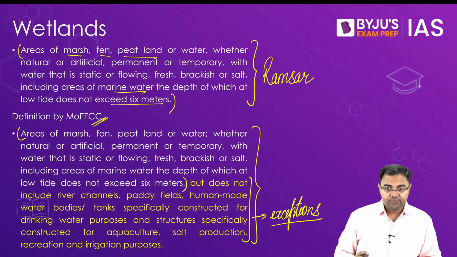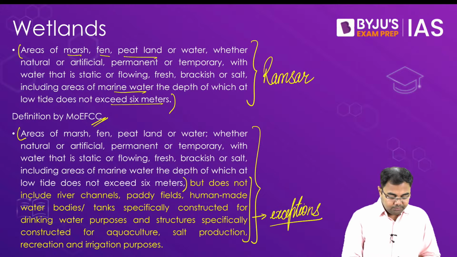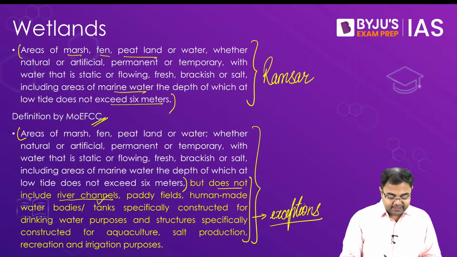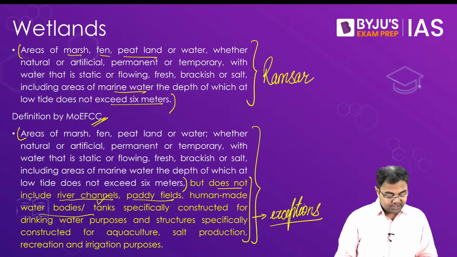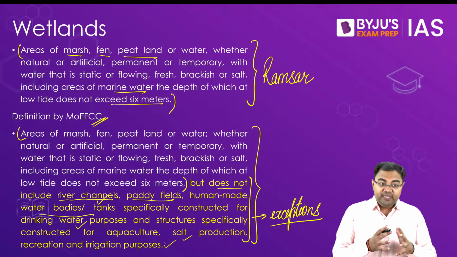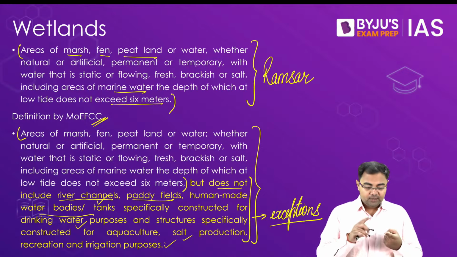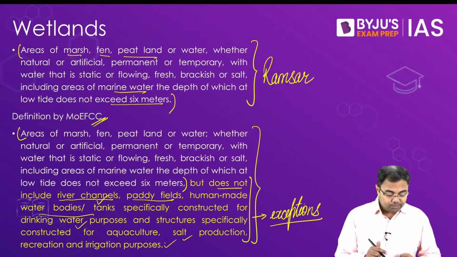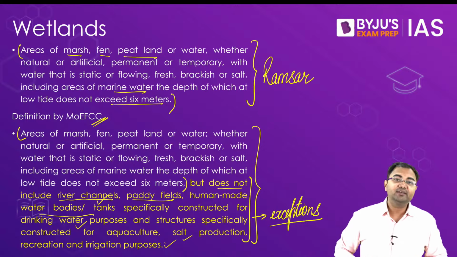So for example, if you see, they include does not include river channels, paddy fields, human-made water bodies or tanks specifically constructed for drinking water purposes, and structures specifically constructed for aquaculture, salt production, and recreation and agricultural purposes. So that's why these kind of human activities, related to agriculture, related to water for human consumption, related to paddy fields, again related to agriculture.